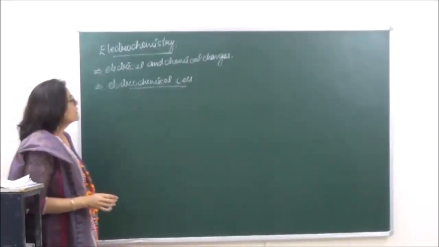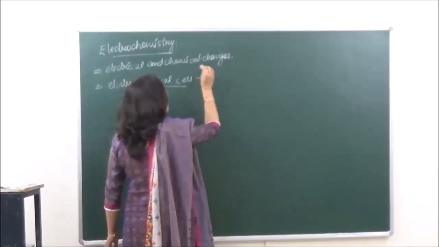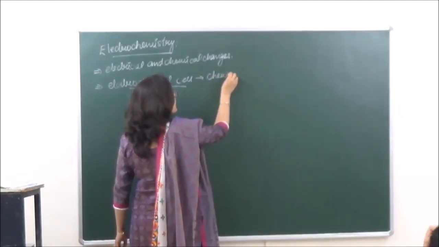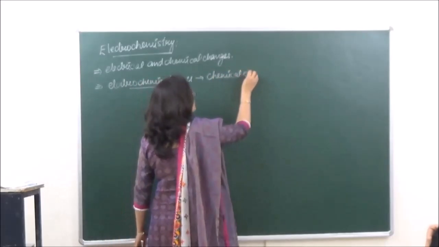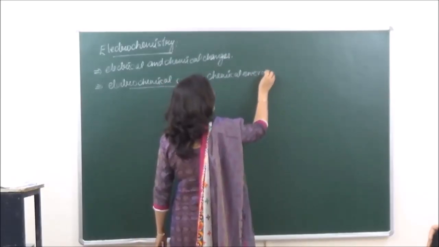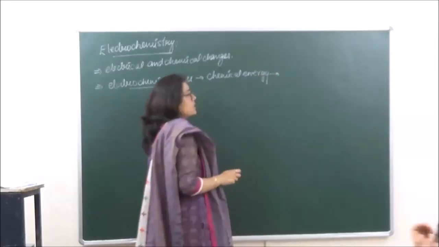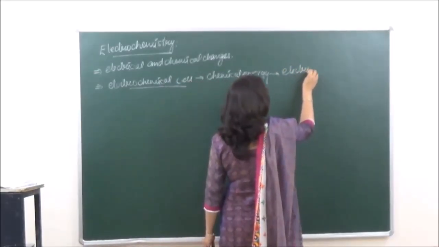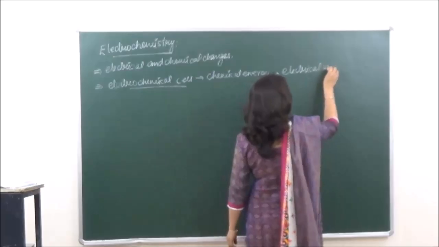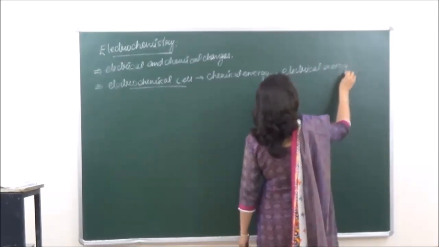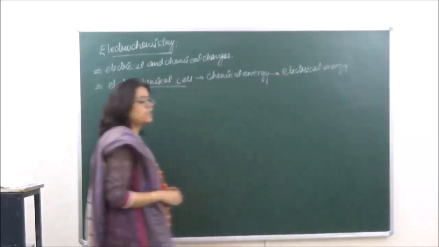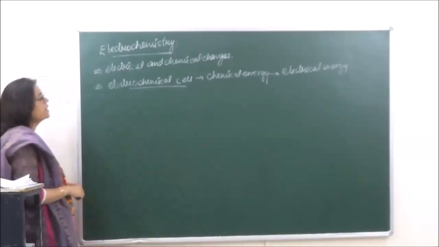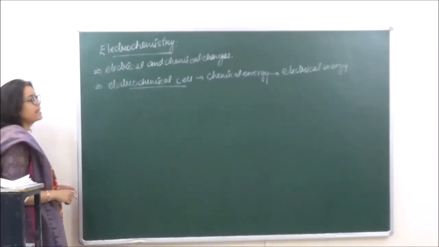In an electrochemical cell, chemical energy is converted into electrical energy. Okay? That is what an electrochemical cell is.